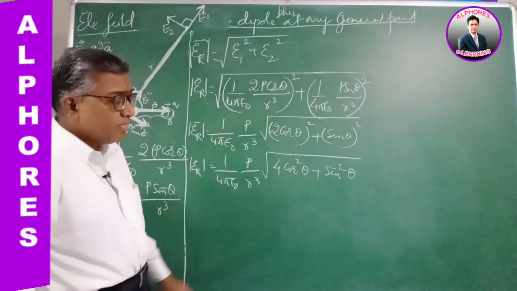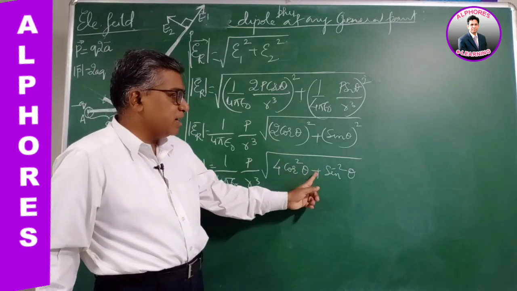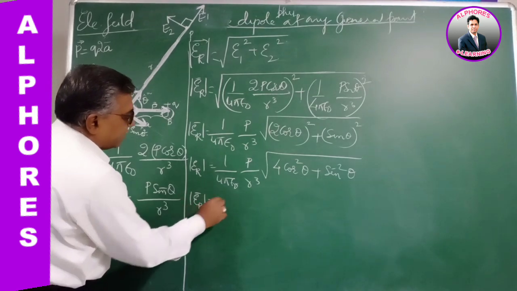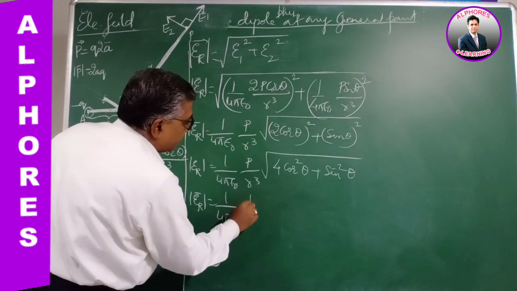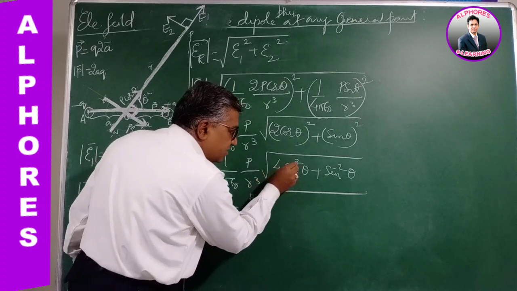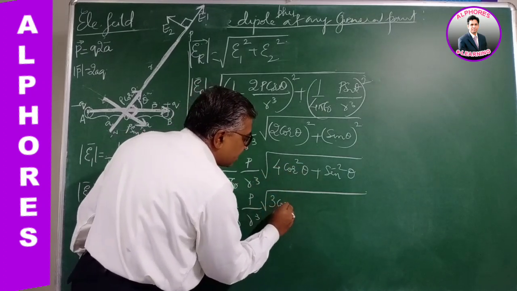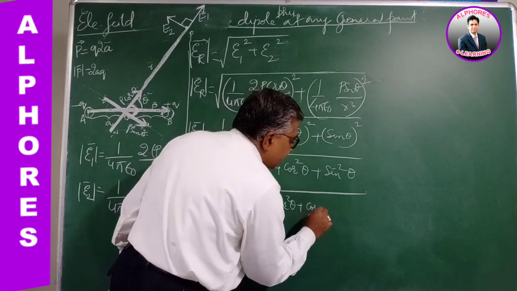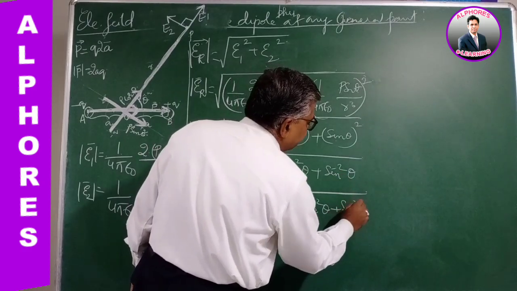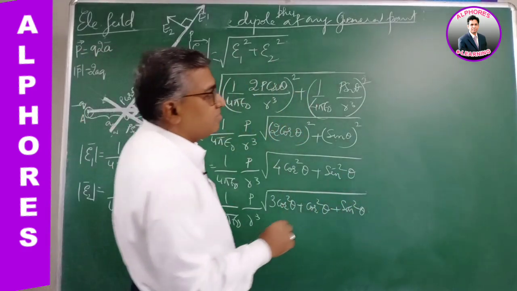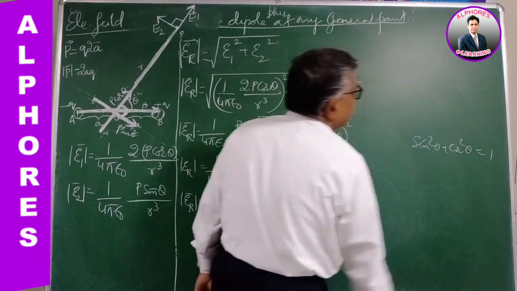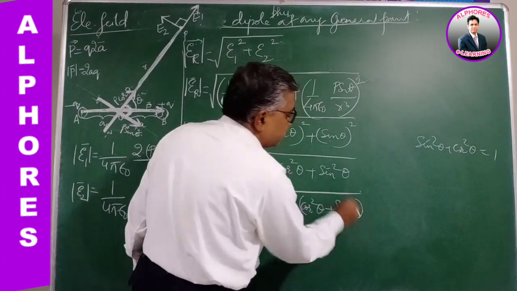Still simplifying it further, I shall write this 4 cos square theta as 3 cos square theta plus another cos square theta, plus this sin square theta. We know according to trigonometry that sin square theta plus cos square theta is 1. So this term becomes 1.